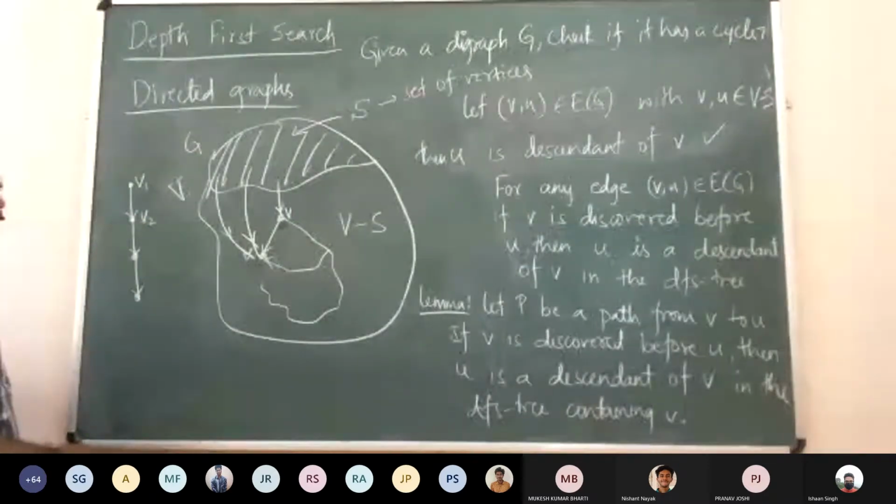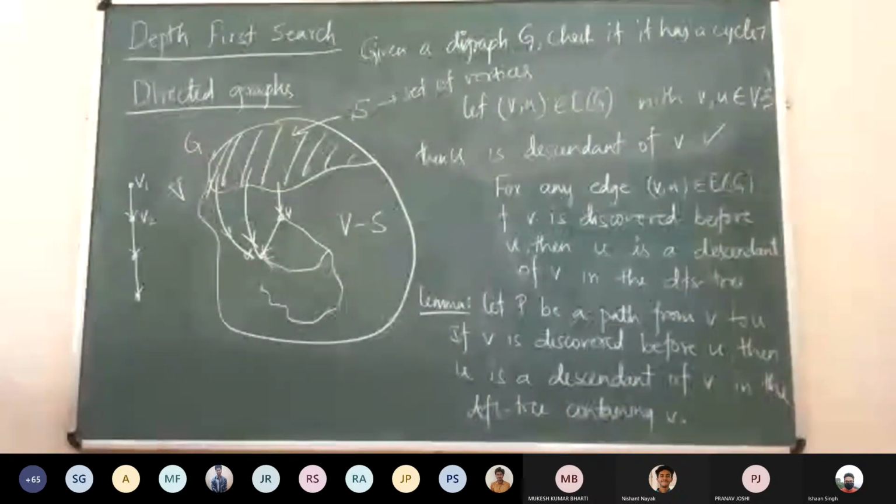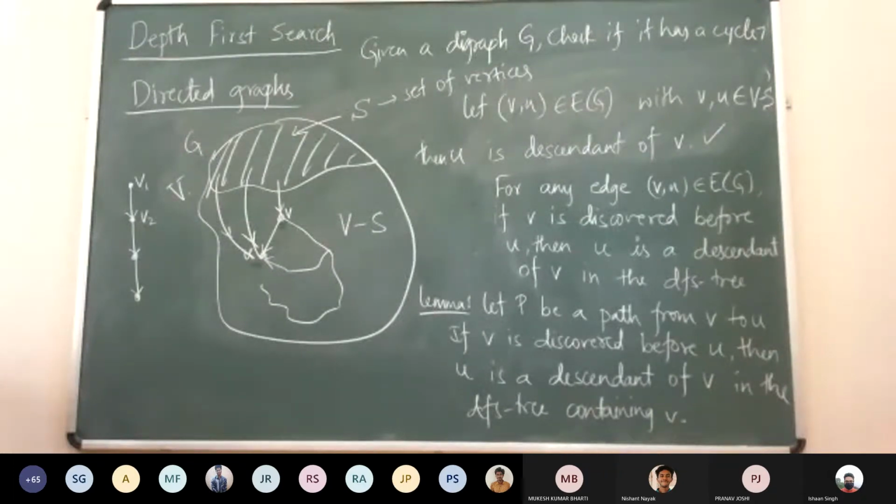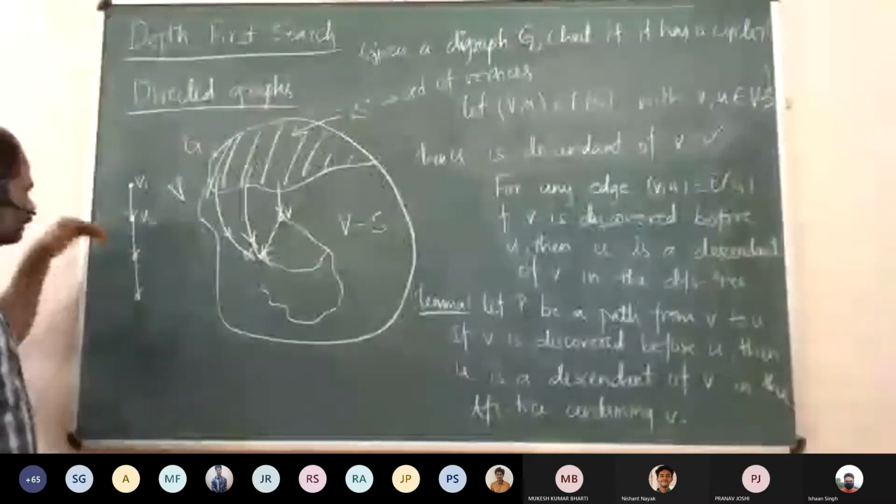But it need not be discovered in this manner with respect to the path.